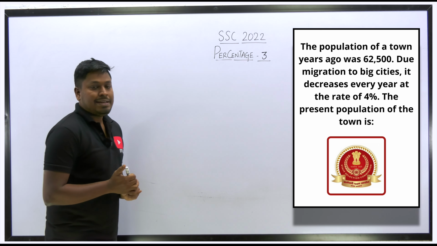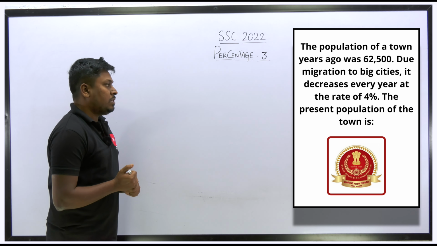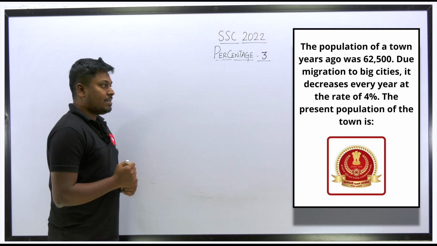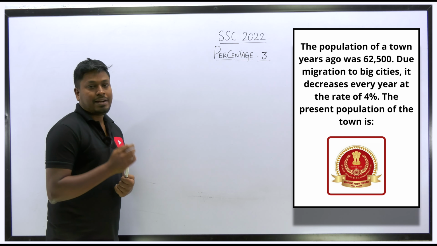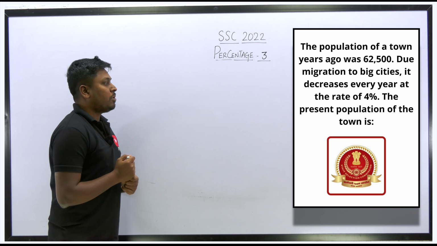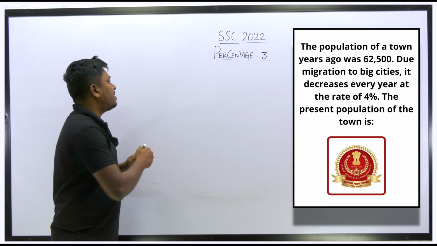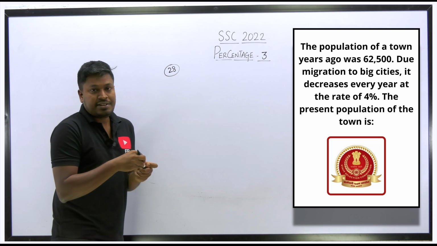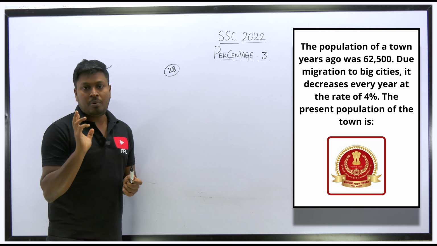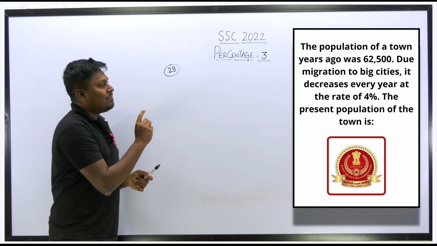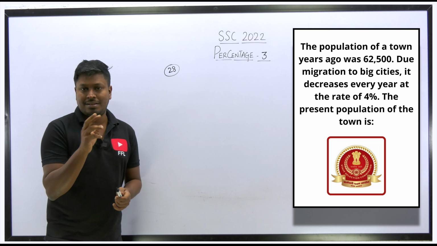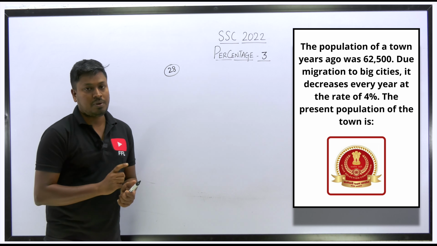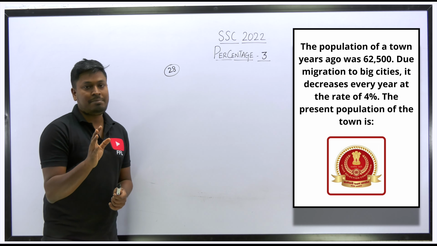So question number 28. The population of a town 2 years ago was 62,500. Due to migration to big cities, it decreases every year at the rate of 4 percentage. So the present population of the town is. This question is based on percentage, on population, right? If it is a population decrease or increase, there are two important formulas. One is the formula we used for compound interest. By applying that compound interest formula, you can solve this question. That is one way of solving. Or else you can use the traditional method.